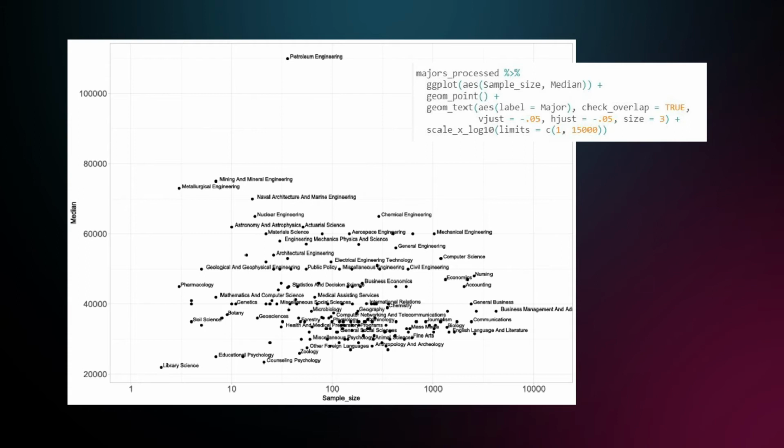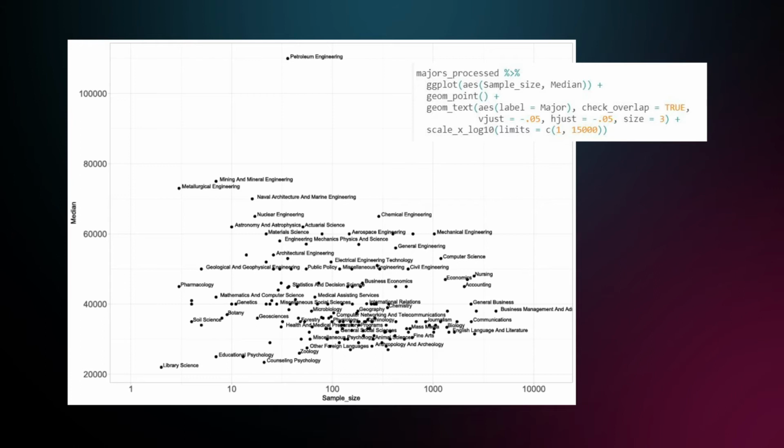Let's visualize this quickly with a labeled scatter plot. We put the sample size on the x-axis and the median income on the y-axis. For example, majors like library science, soil science, pharmacology, mining and mineral engineering, educational psychology or botany were all covered by less than 10 respondents.